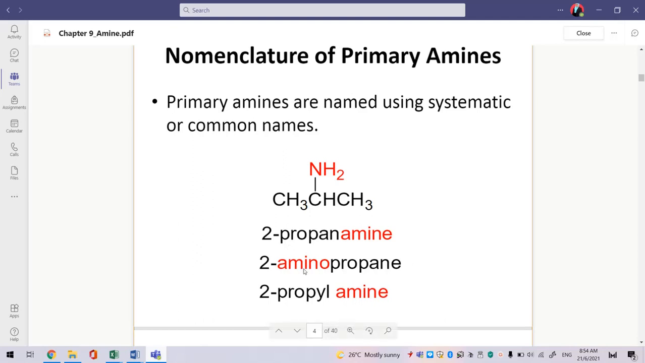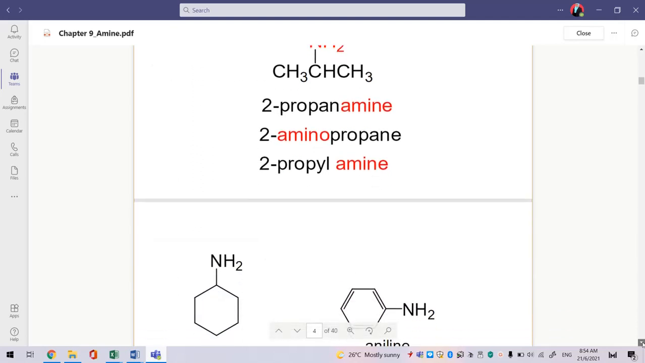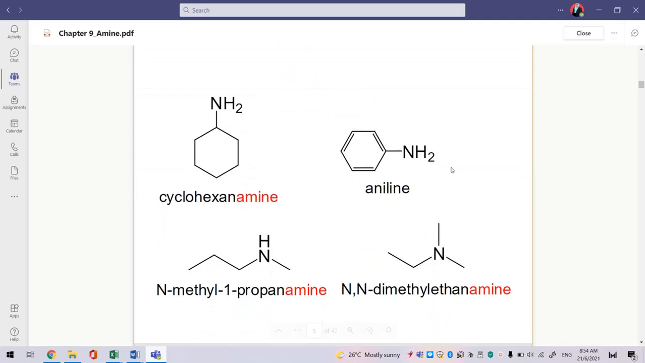Or you can also put 2-aminopropane or 2-propylamine. Basically, the first one is the IUPAC name. The third one is the common name. Normally, we will use IUPAC naming to name the structure. How about this one? Here is cyclohexanamine. And here, when the benzene ring is attached to an NH2 group, the naming will be aniline.